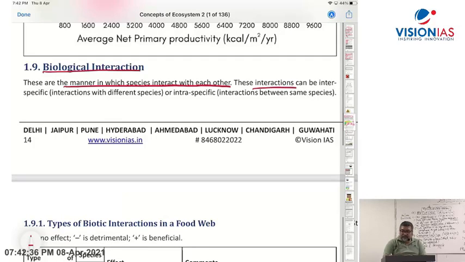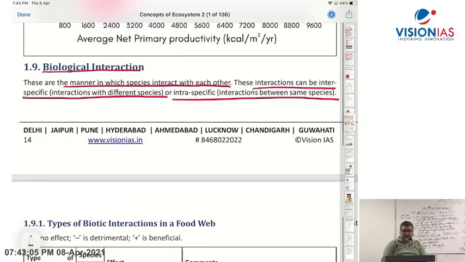These interactions can be interspecific, interaction between two different species, or intraspecific, interaction among the same species.